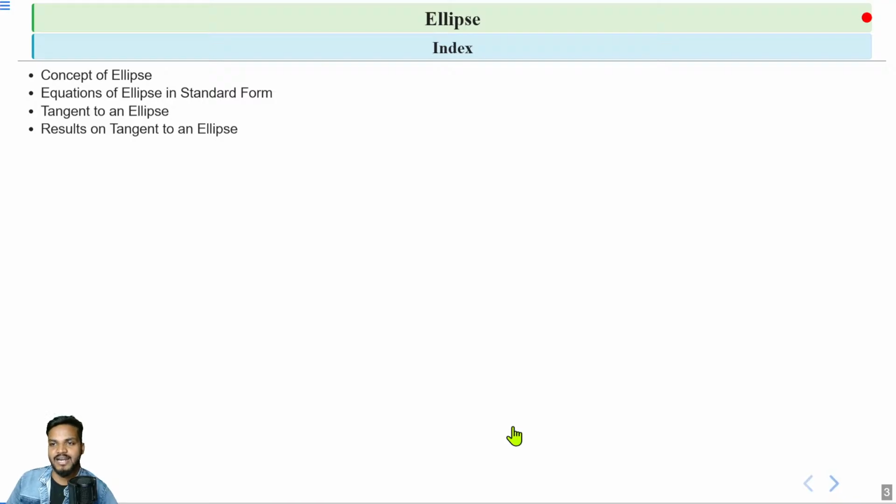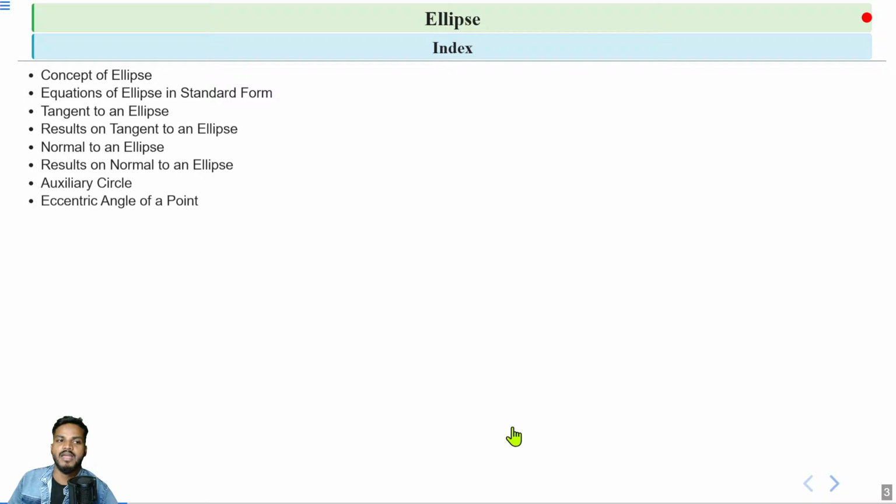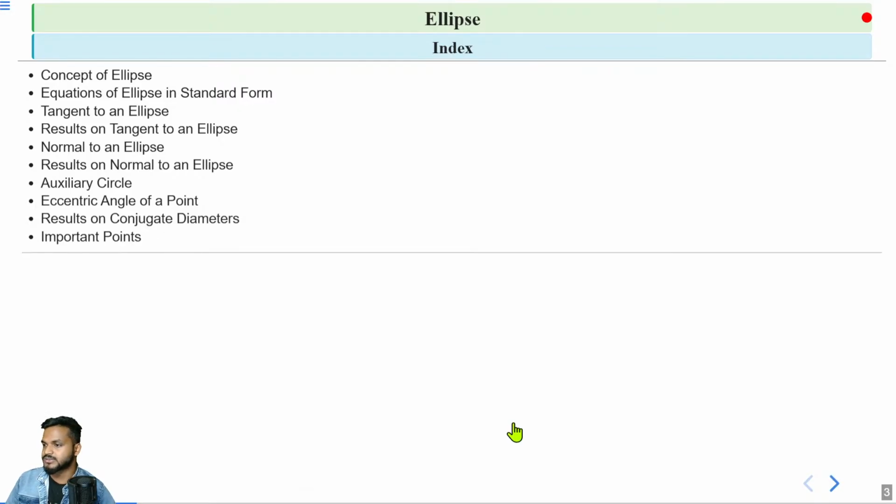Then we discuss some results related to the tangent of an ellipse. Then the normal to an ellipse, and we will look at results on normals. Then what the auxiliary circle for an ellipse is, and then we will study the eccentric angle of a point for an ellipse. What a conjugate diameter is, and then we'll discuss some results on conjugate diameters, and then some important points. After that we discuss some questions on ellipse.